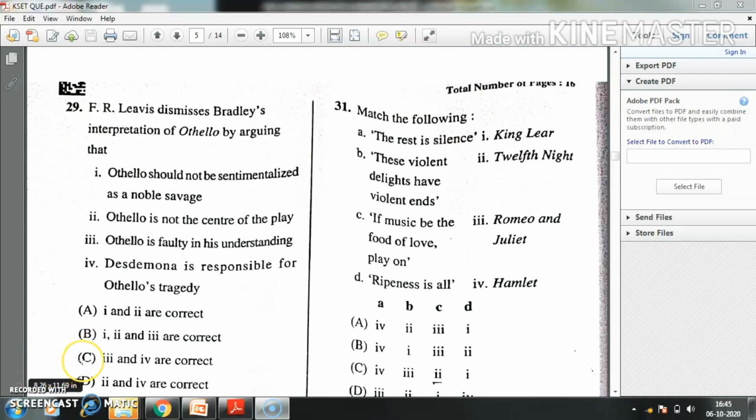Question number 31. Match the following. Option A. "The rest is silence" is a quotation from Hamlet. "These violent delights have violent ends" is a quotation from Romeo and Juliet. And "If music be the food of love" is a quotation from Twelfth Night. And "Ripeness is all" is a quotation from King Lear. So here the right answer is C.